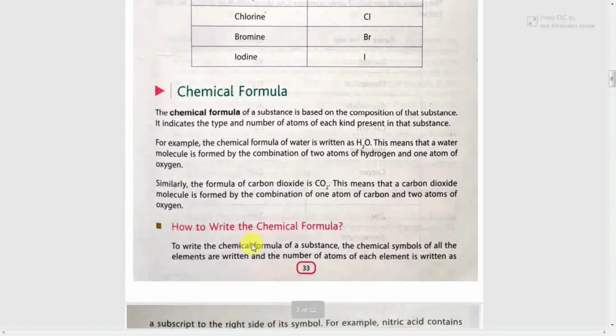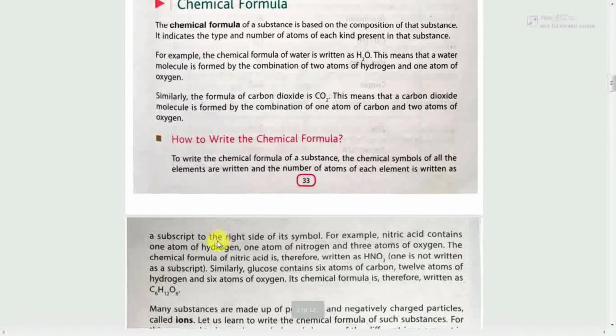How to write the chemical formula? To write the chemical formula of a substance, the chemical symbols of all the elements are written and the number of atoms of each element is written as a subscript to the right side of its symbol. For example, nitric acid contains 1 atom of hydrogen, 1 atom of nitrogen and 3 atoms of oxygen, and the chemical formula of nitric acid is therefore written as HNO3. 1 is not written as a subscript.